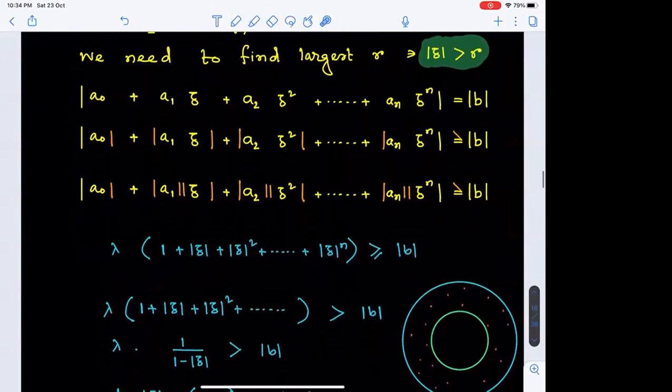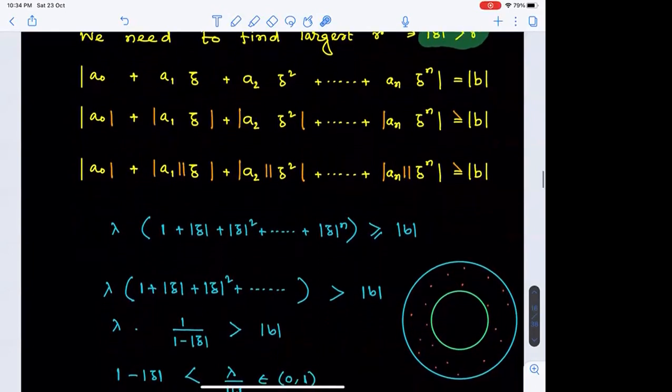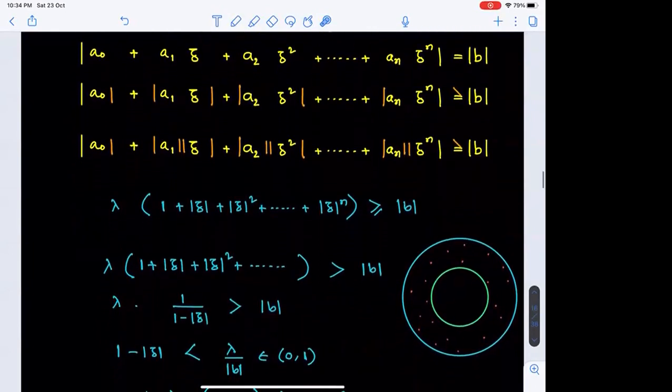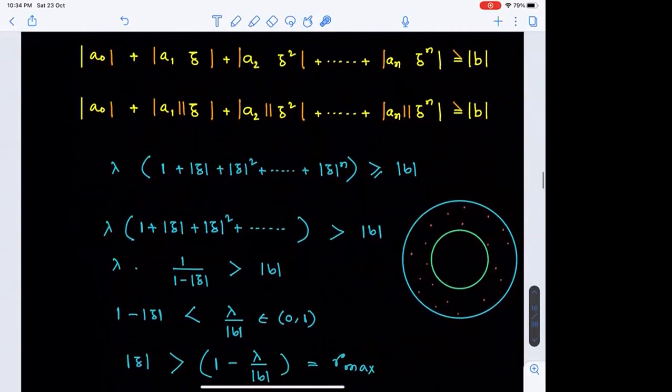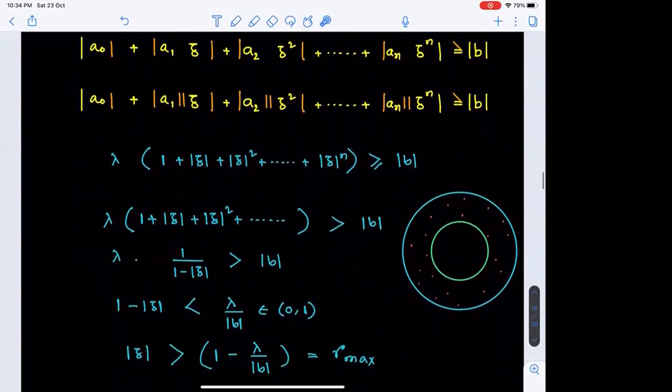And eventually, as per our target, it changes into lambda into 1 by 1 minus mod z, which is greater than mod b, that is 1 minus mod z less than lambda by mod b, or modulus of z greater than 1 minus lambda by mod b. So this is the maximum value of r.